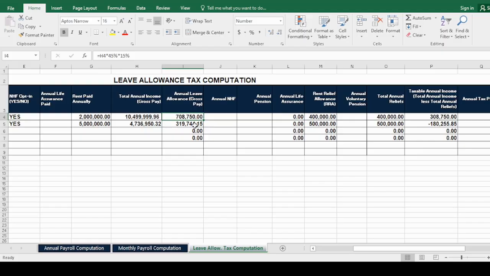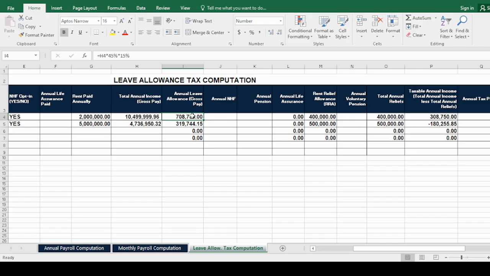For the purpose of this training, what is being calculated is 45% of the total annual income multiplied by 15% to give us this annual leave allowance gross pay.